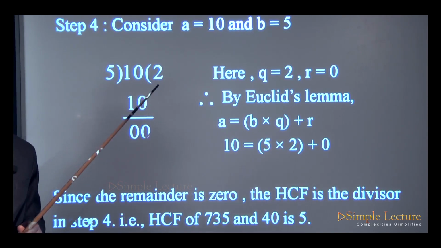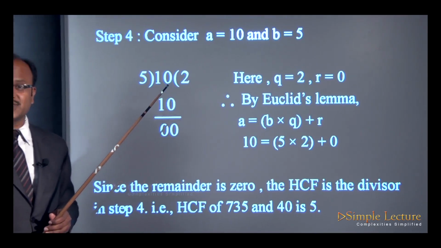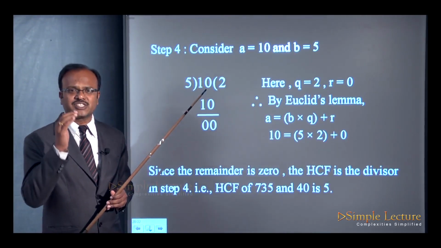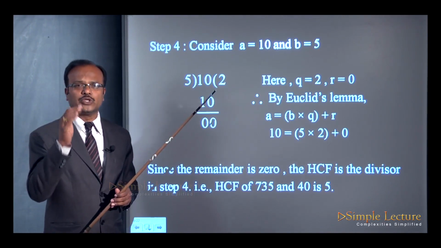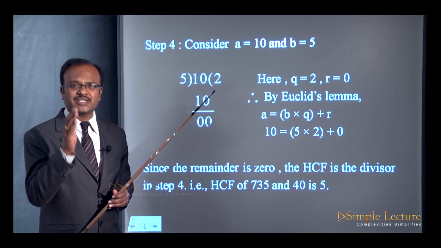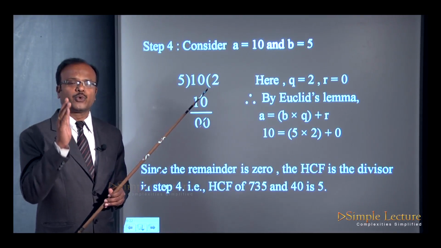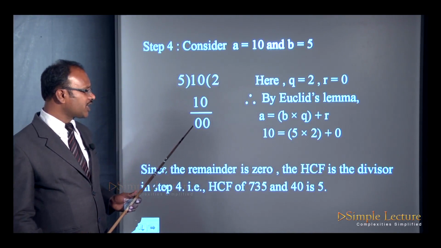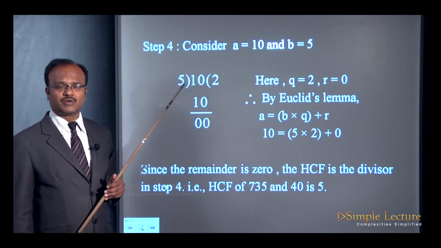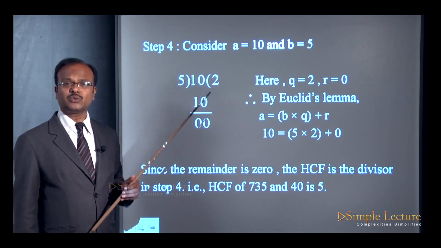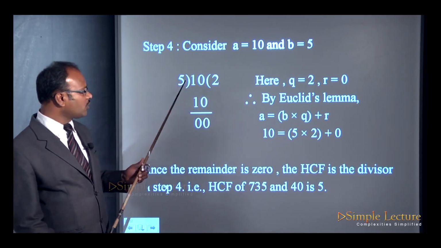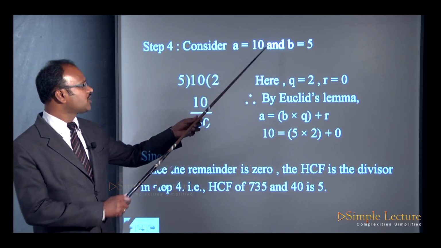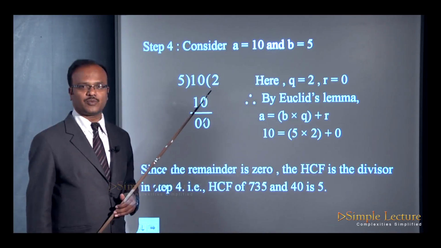So when you are finding the HCF or the GCD of two positive integers by using Euclid's division algorithm, you should work out the repeated steps up to the remainder which is going to be 0. That means until you get the remainder 0, you should go on dividing the two positive integers. Now you got 0. So here A is 10, that is equal to BQ, 5 into 2 plus 0.